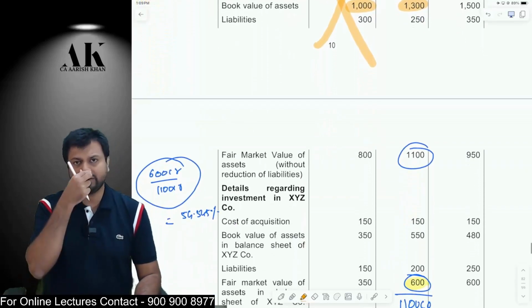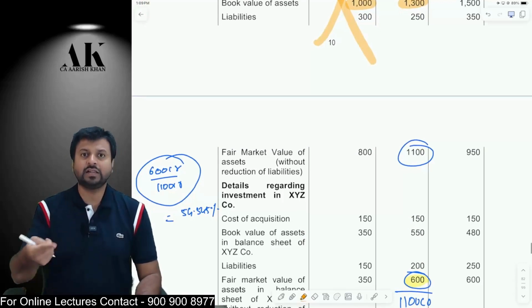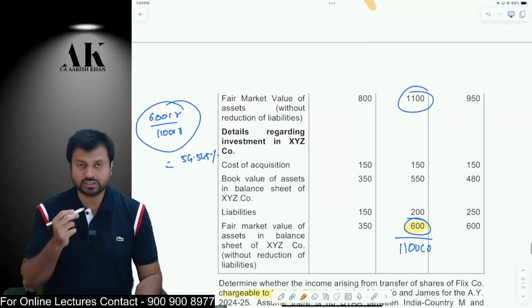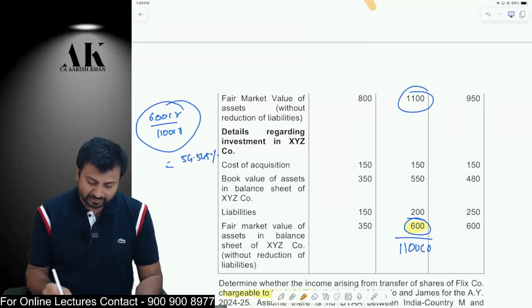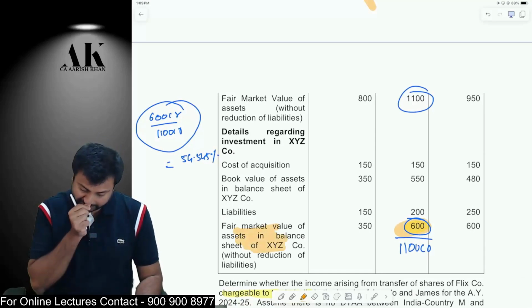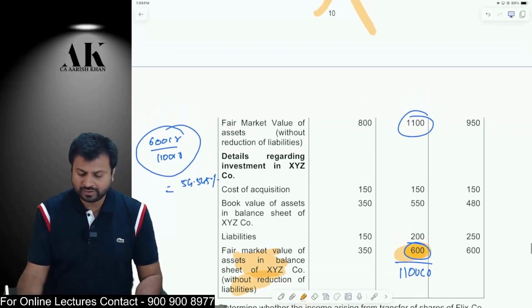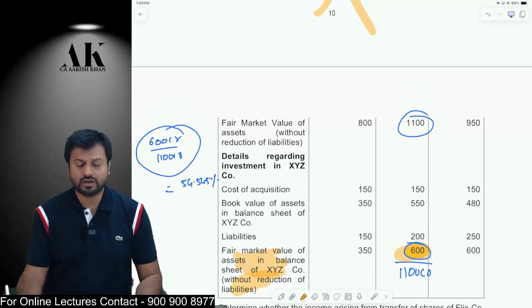Now on this date, we are going to check the value of the Indian assets. While checking the value of the Indian assets, you have to check the fair market value of the assets without reduction of liabilities. Now how much assets are there in India? The Indian assets are 600 crores. Check the fair market value of the assets in the balance sheet of XYZ, it is 600 crore.